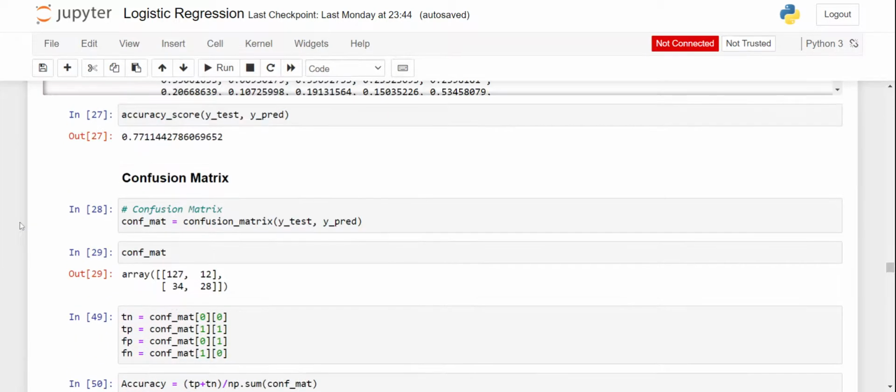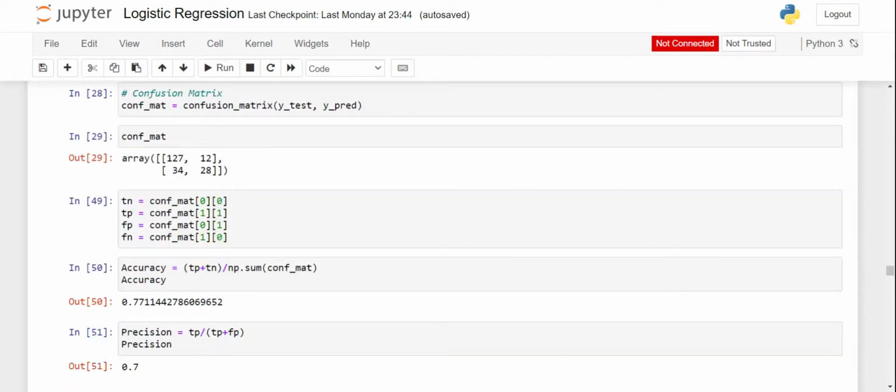Recall is the true positive rate, TPR. Now I have used a confusion matrix to see what y test and y predicted values are. As we can see, 127 is predicted 0 and actual 0, which is true negative. 12 is false positive, 34 is false negative, and 28 is true positive.